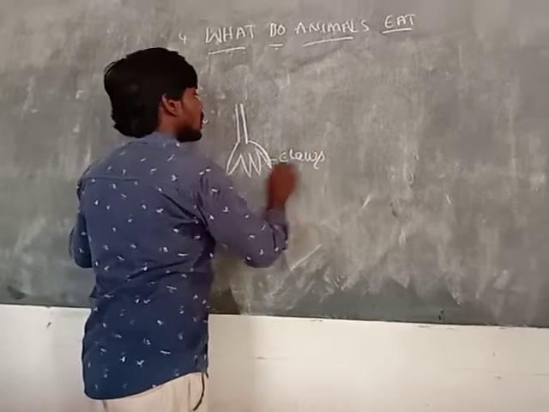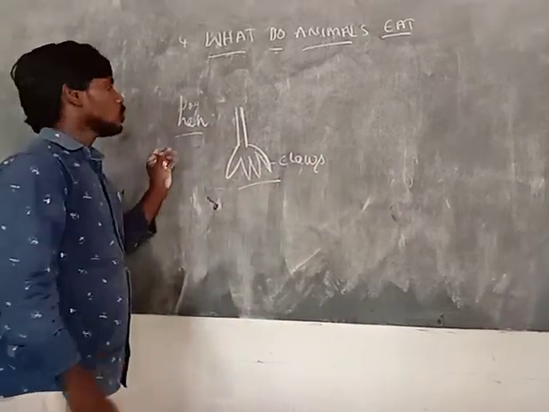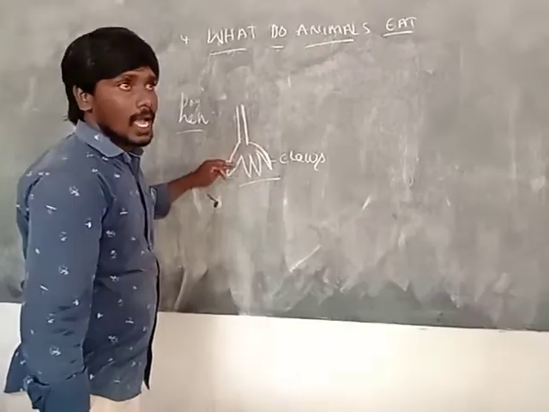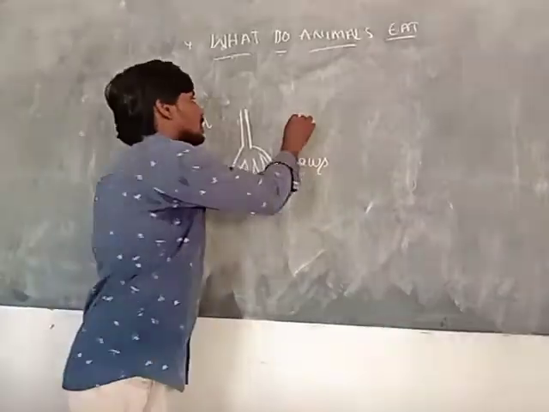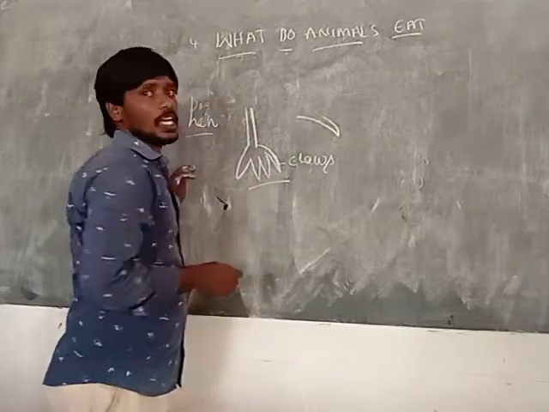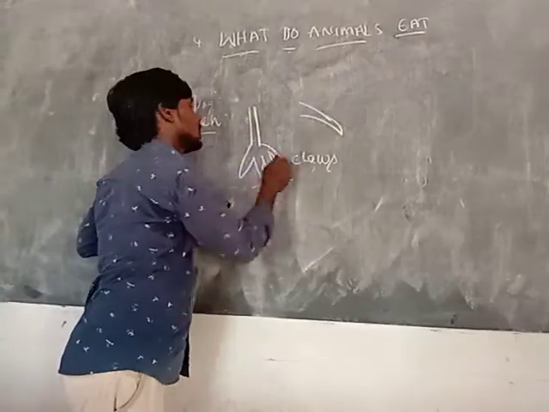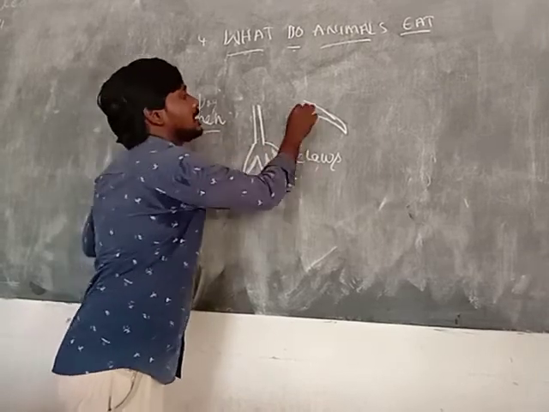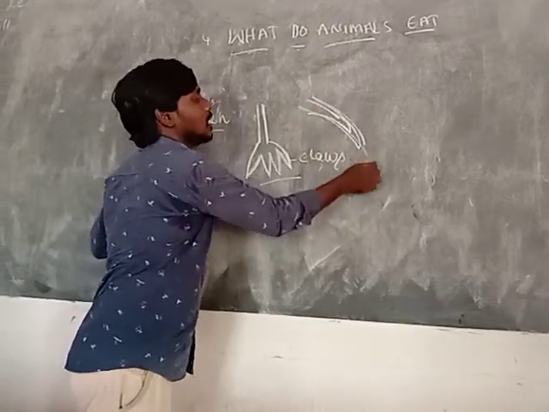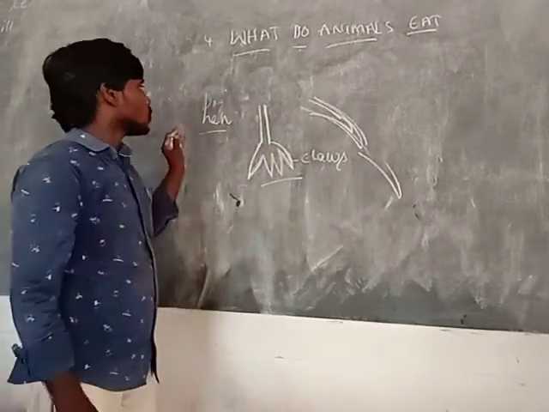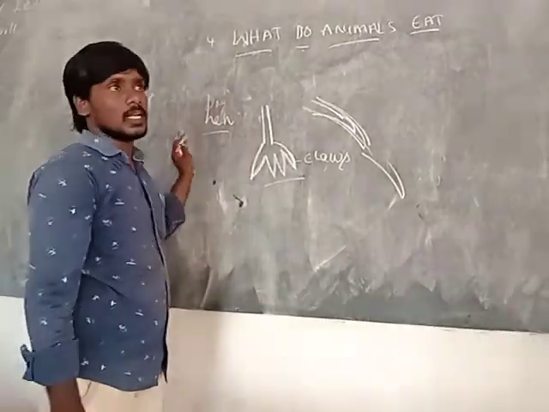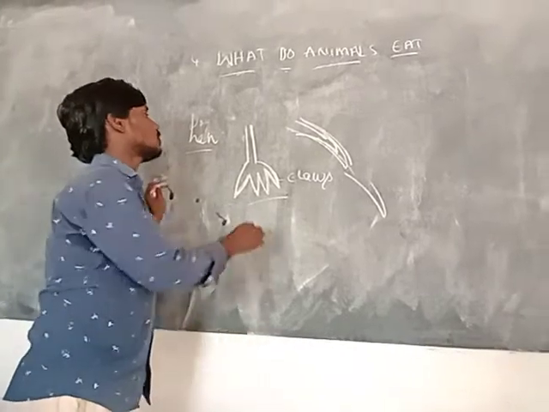These are called claws. First the hen observes the food material and collects it through the claws, and then takes it with the beak. So first it takes the food and observes through the claws, and then uses the beak. That is the difference between the dog and the hen in observation.